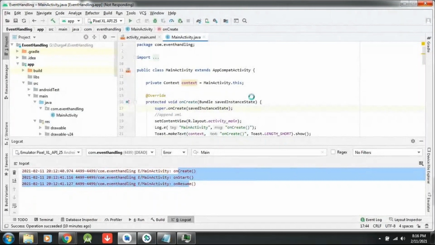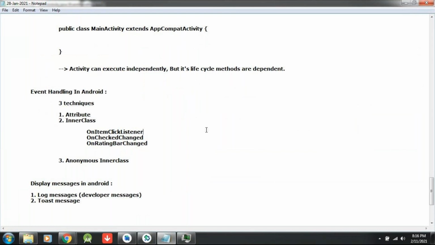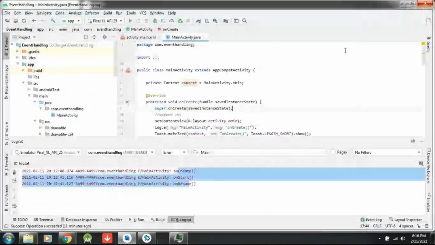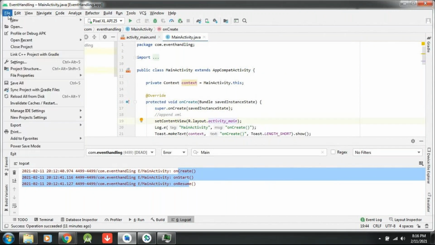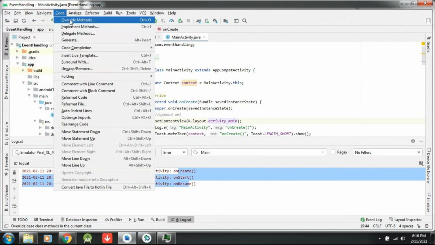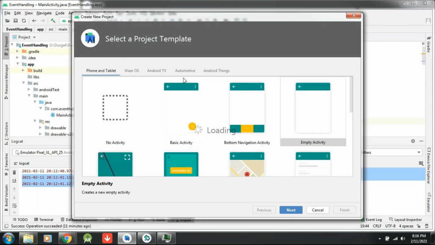So to explain that, I'll try to create a new sample. Event handling, in that I am trying to create an inner class. I don't need this. I need a login screen. Let me close this to recover some memory. Now what I'm doing here, file, I'm creating a new project. Here I would like to create a login page. So let me take empty activity.